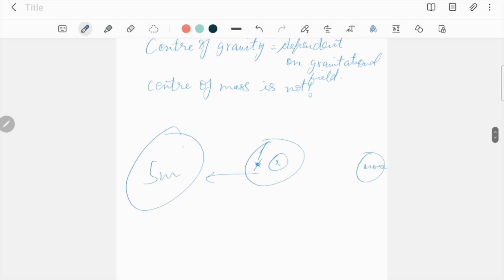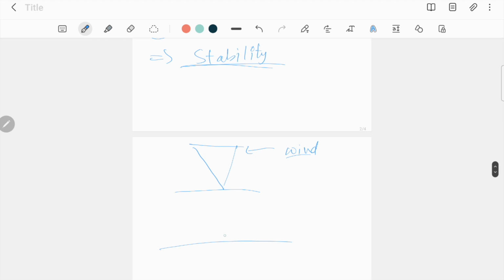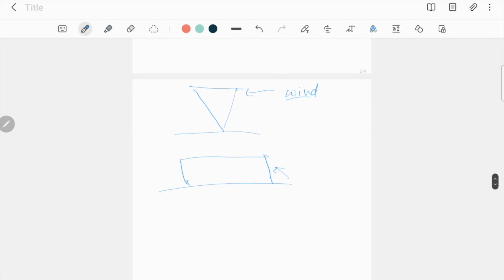Now let's talk about how the center of gravity and the center of mass affect the stability of an object. Stability refers to how stable an object is. For example, if we have a cone right here, it would not be very stable. If a light push of wind comes, it would topple over. Whereas if we had a rectangular cube on a table, it would be very stable. It takes a lot of effort to topple it over onto the other side.